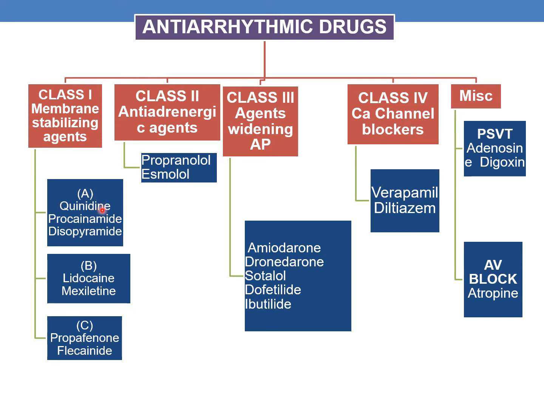Examples of 1A are quinidine, procainamide and disopyramide. The examples of 1B are lidocaine and mexiletine. The examples of 1C are propafenone and flecainide.